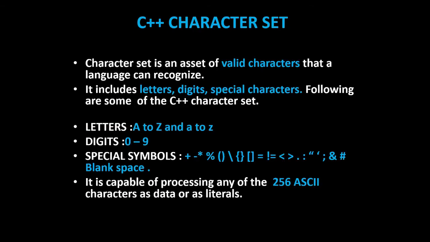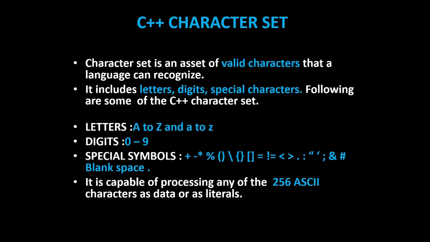C++ character set. A character set is a set of valid characters that a language can recognize. That means what are the elements which we are going to use in a C++ program. In other words, what are the ingredients which we can add in a C++ program?